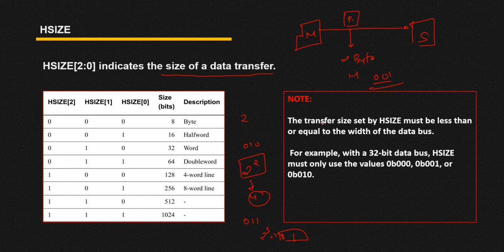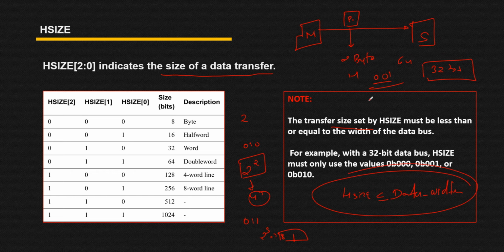Now here you can read this note. Transfer size set by the S size must be less than or equal to the width of the data bus. What does it mean by the width of the data bus? Let's suppose we have this data bus and the width of the data bus is 32 bit only, and we are passing 64 bits of data. How can this data bus pass this 64 bits of data? So we have to keep this in mind: your H size should always be less than or equal to the size of your data bus. You can just remember this.